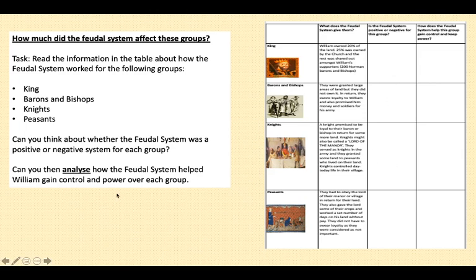And then I would like you to analyse how the feudal system helped William gain control and power over each of these groups. Okay? So if you want to pause this video and spend between 5 and 10 minutes rereading the information from the previous slide and the new information you've got on your table and answering those questions.